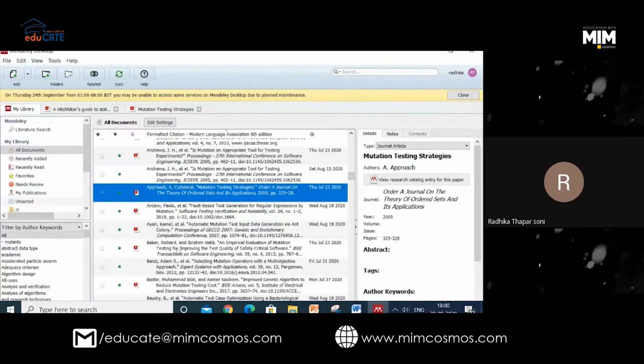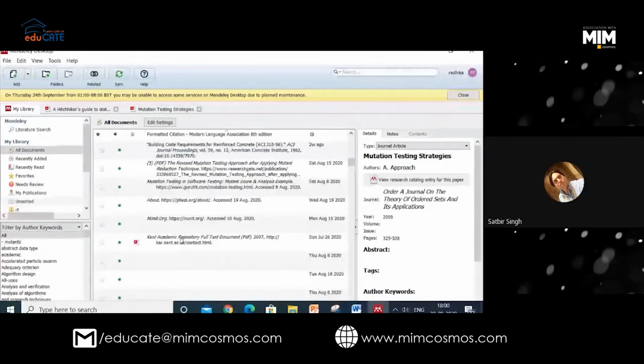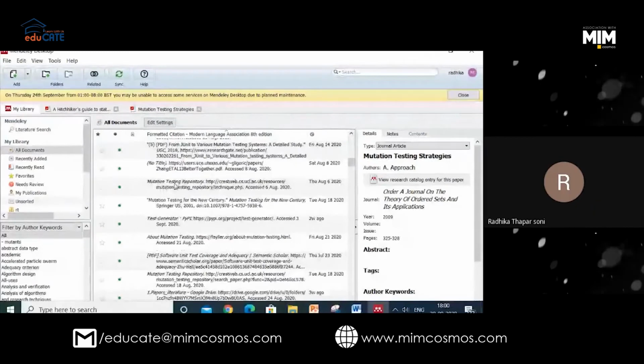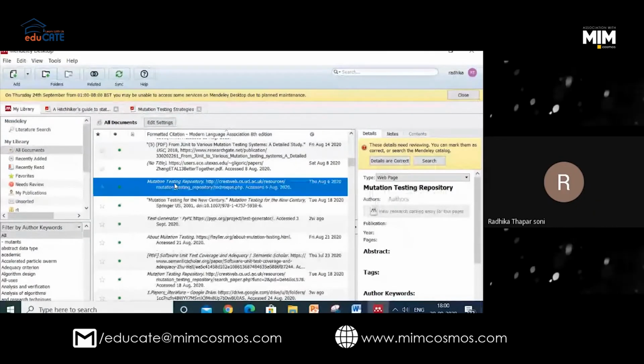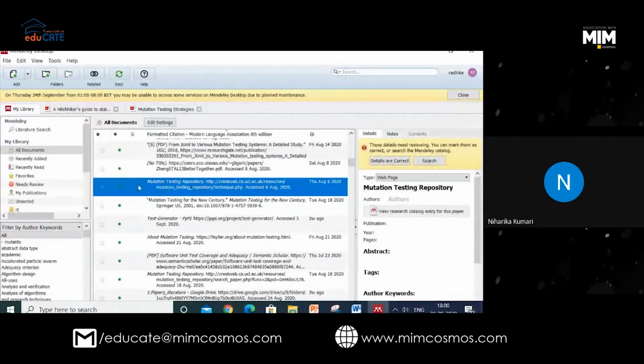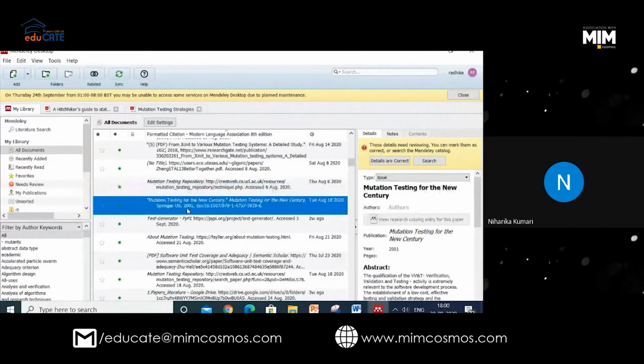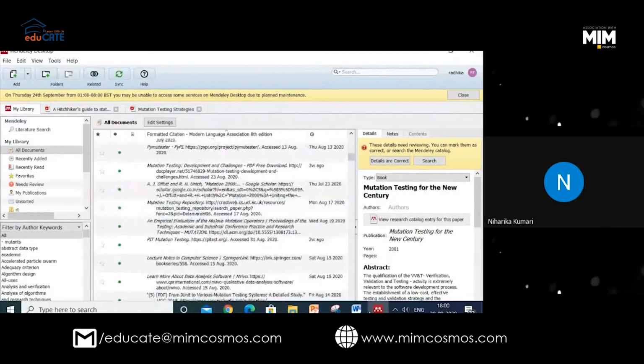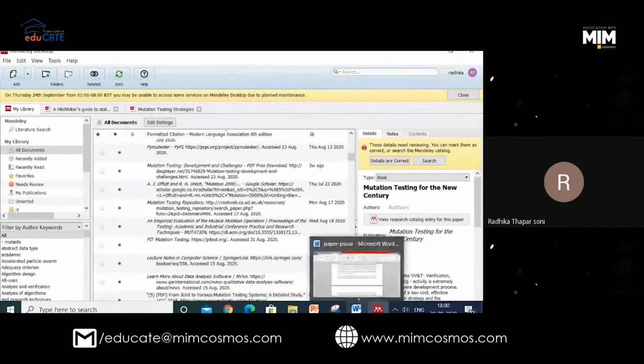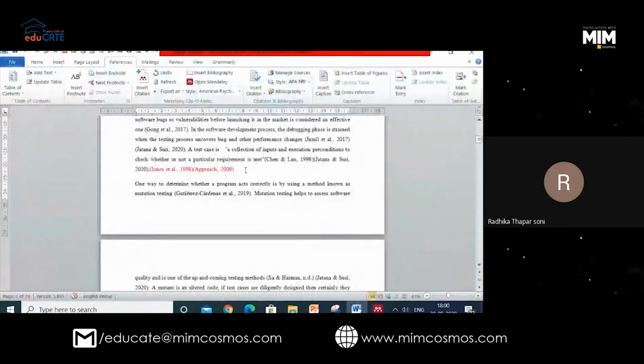Now, what I was telling in my last statements, if I want to read my paper, you have got so many papers. I want to read this paper. I will just double click it. Reading area and highlighting all things was clear. Only how you inserted that, ma'am? The method of inserting is the same.